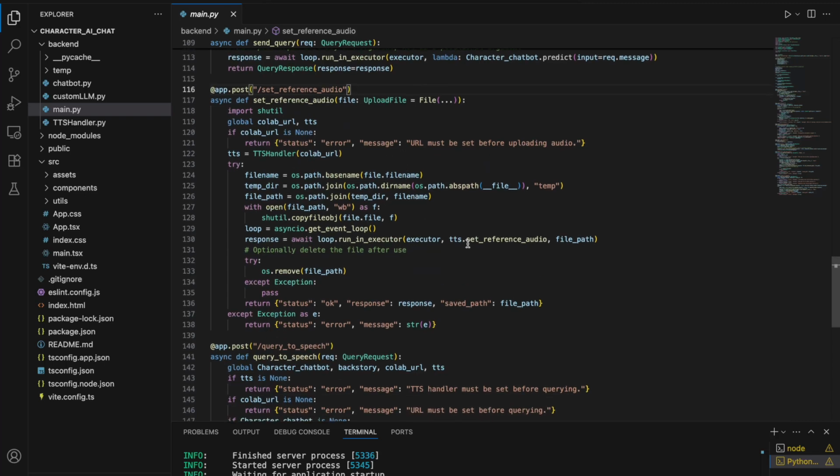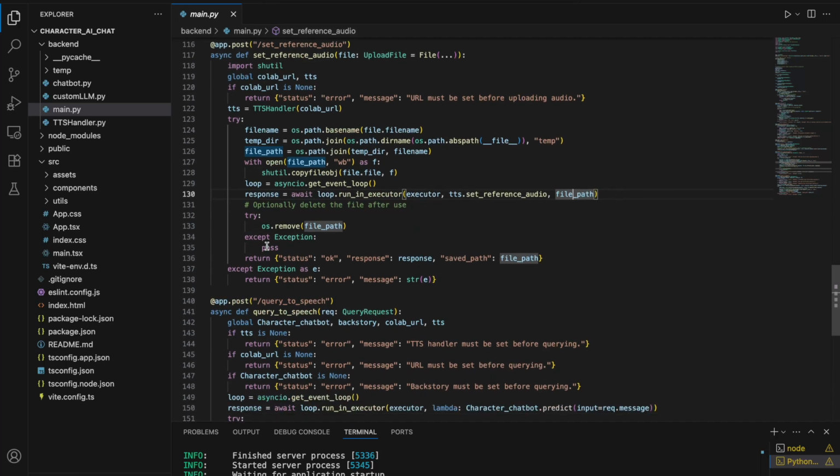We run this function tts.set reference audio, and we send the file path of the audio. Okay, so we can get the speaker embeddings and all that, and after that we just return the message.